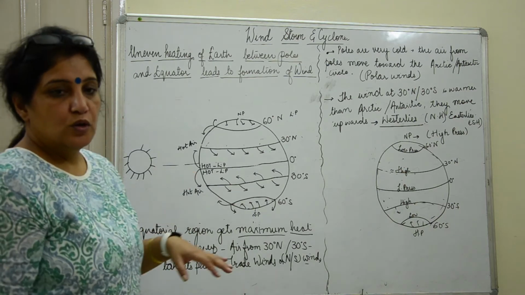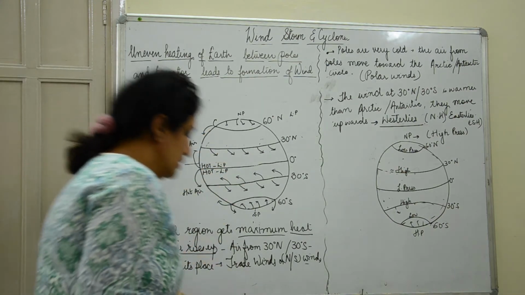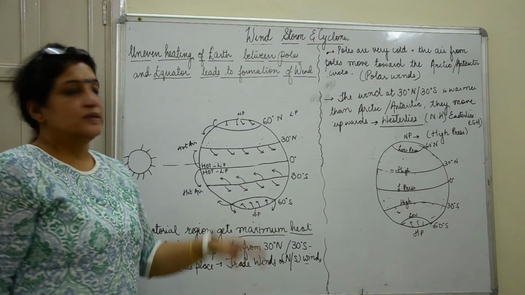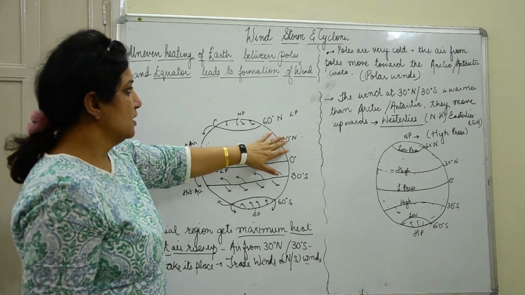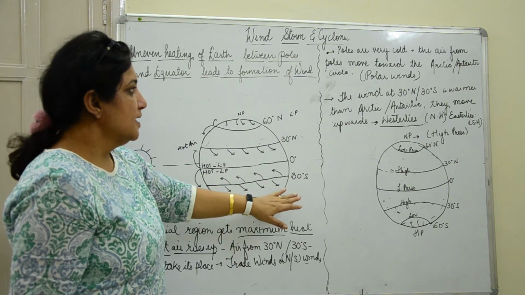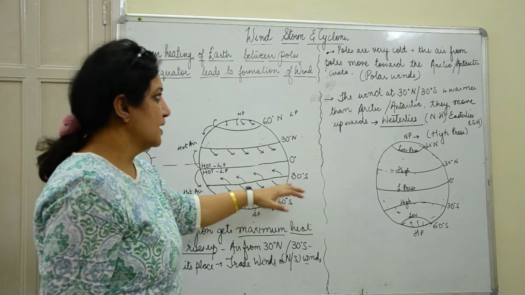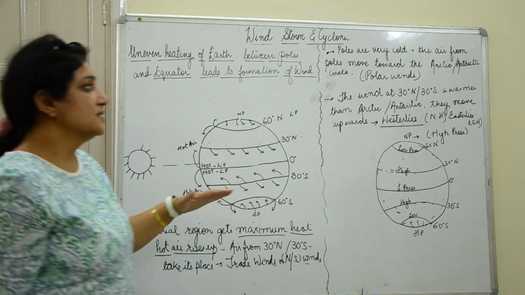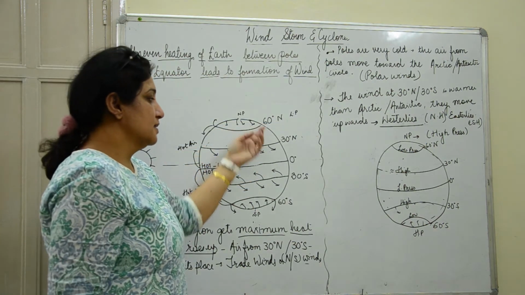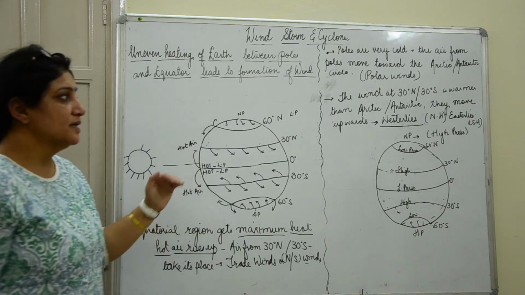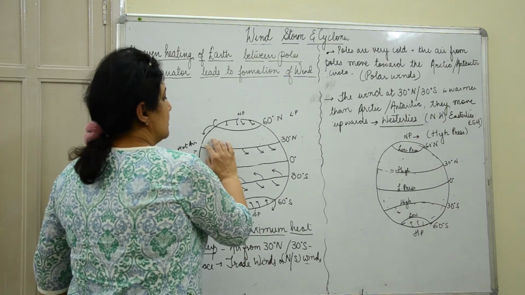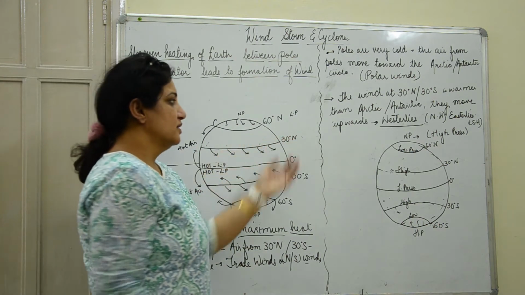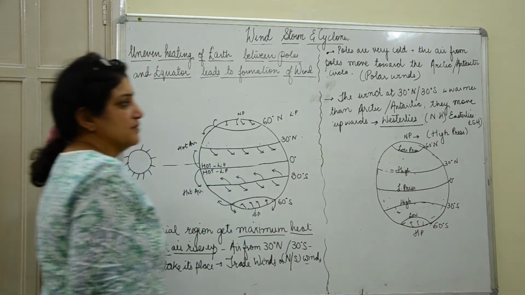Now we come to the winds which are over here. If you see this portion, 30° north and 30° south is warmer than the Antarctic and the Arctic Circle. So the air which is over here will rise up and go towards the Arctic Circle or the Antarctic Circle. This movement of wind is called the westerlies in the northern hemisphere, and easterlies in the southern hemisphere.